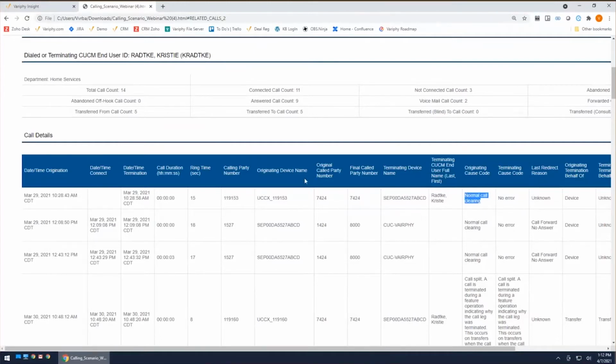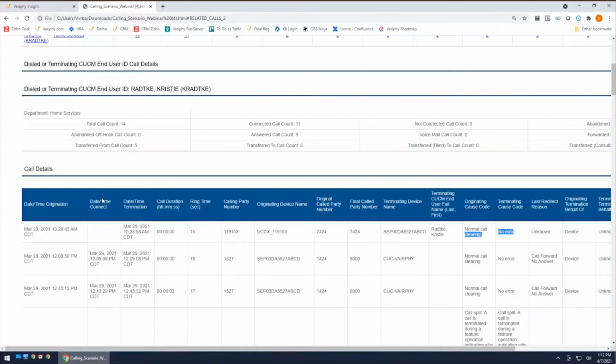So what we have in this case is my caller coming in to my extension 7424, letting it ring for about 15 seconds, and then hanging up before it does anything else. I can tell because it did not split off anywhere. It does not have a duration, and it has no connection time. So the easiest way to identify an abandoned call is that there's no connection time.